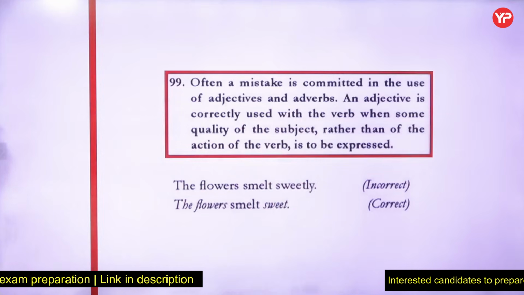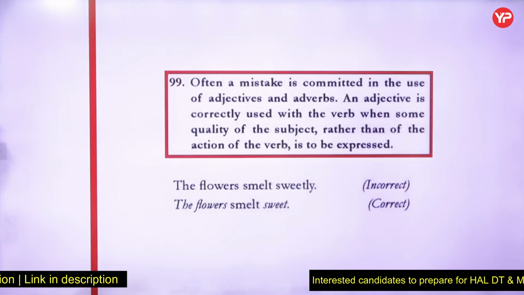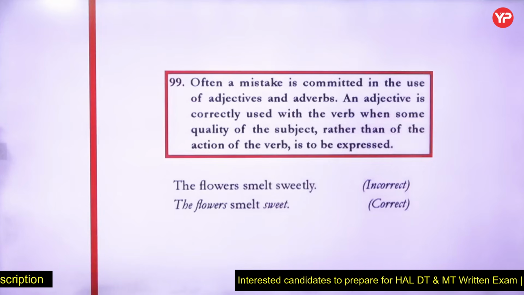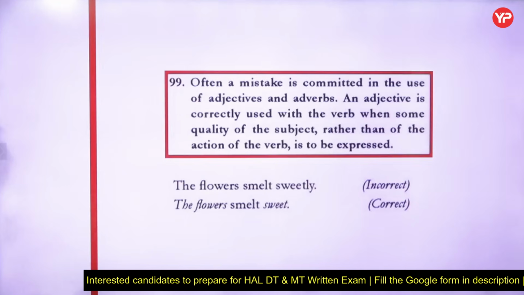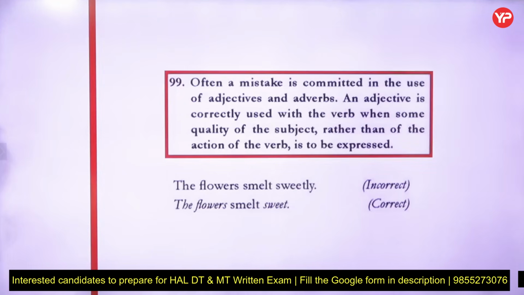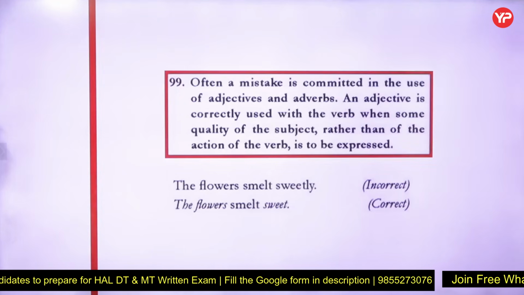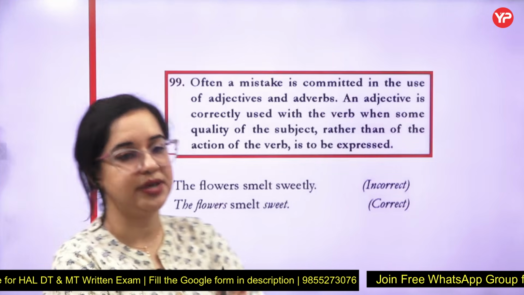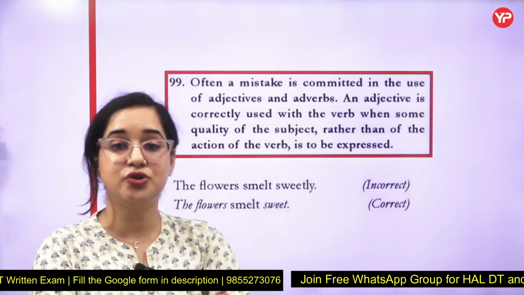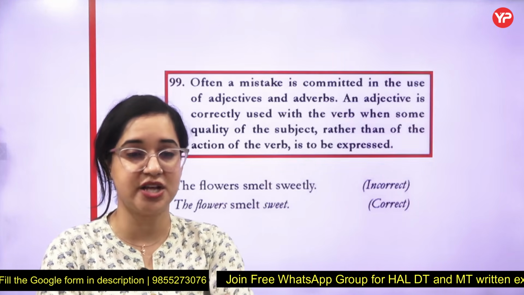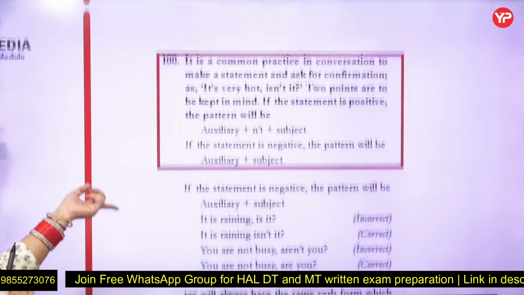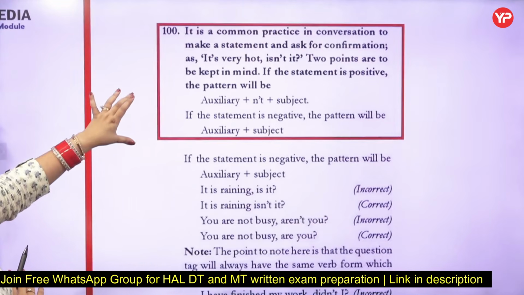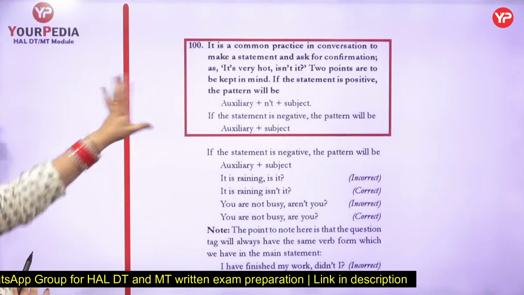Rule number 99 states, often a mistake is committed in the use of adjectives and adverbs. An adjective is correctly used with the verb when some quality of the subject, rather than the action of the verb, is to be expressed. The flower smelled sweetly is wrong. The flowers smelled sweet is right. So yes, there is a confusion, and you should put equal emphasis on all the parts of speech, which is very, very important for you.